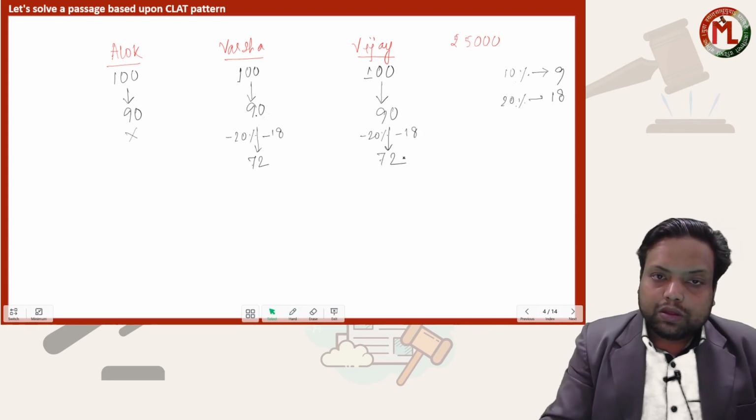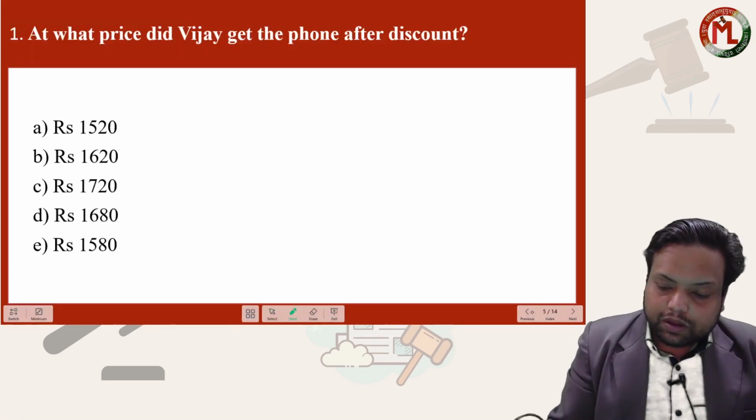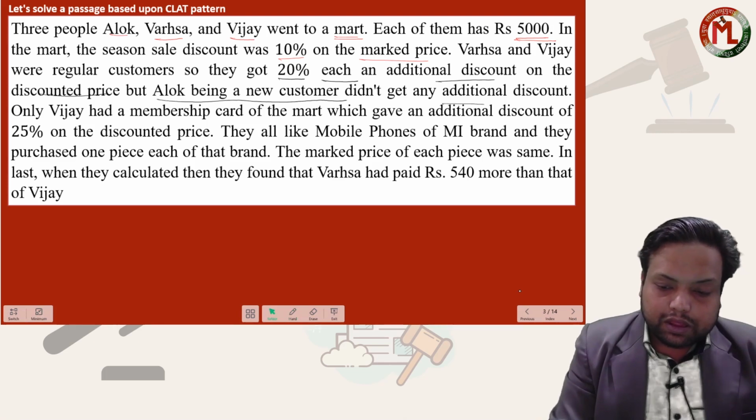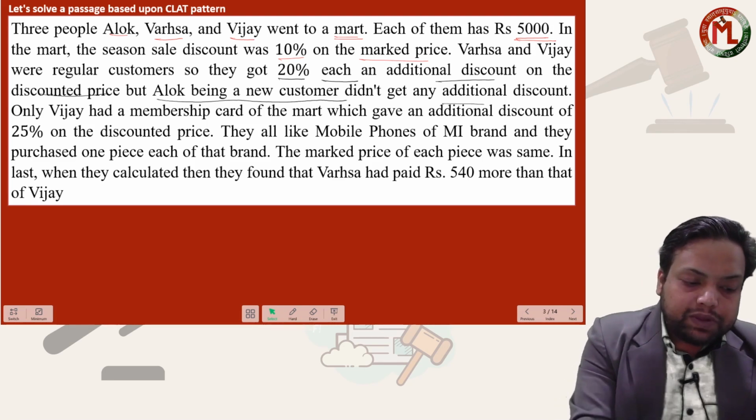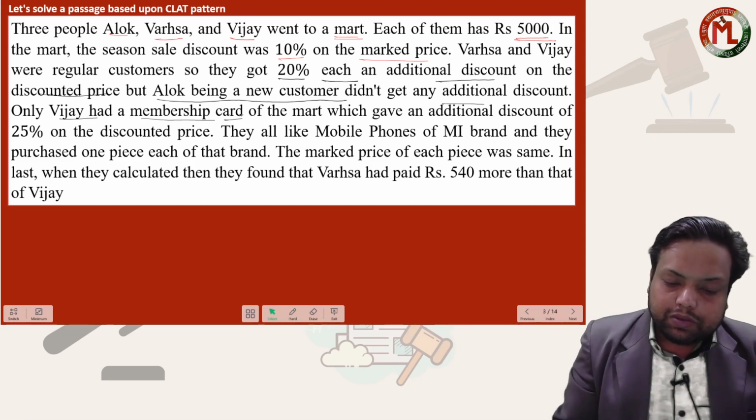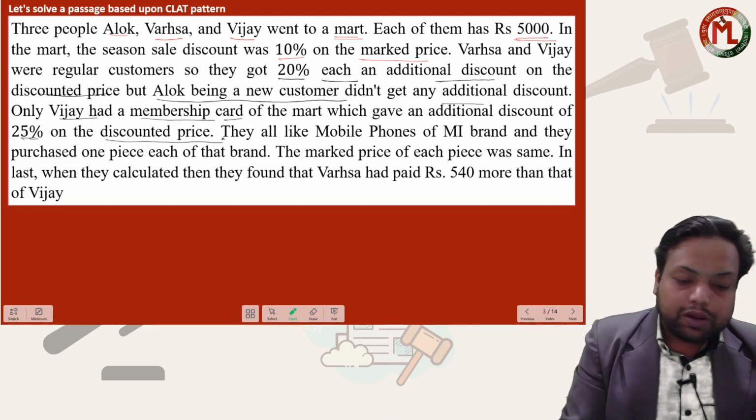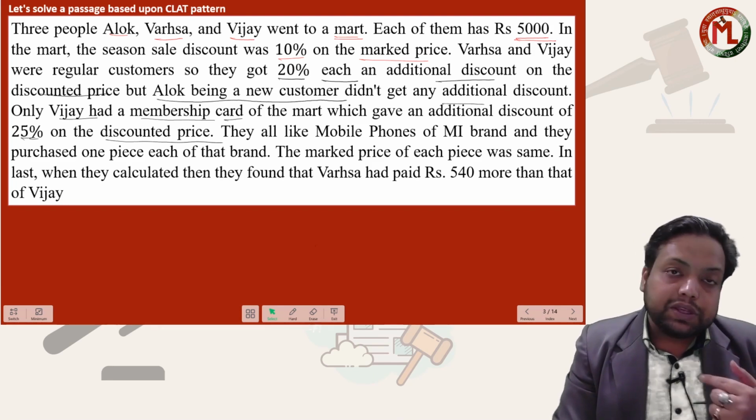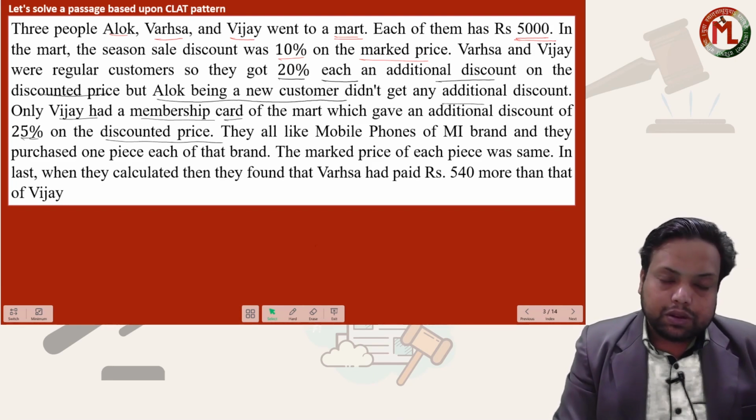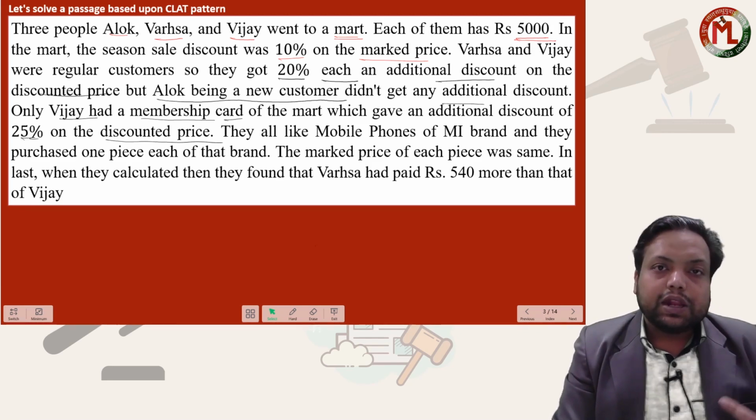Okay. So this part is clear. This part is done. Now let's move to the next part. What they are saying now is that only Vijay had a membership card of the mart, which gave an additional discount of 25% on the discounted price.